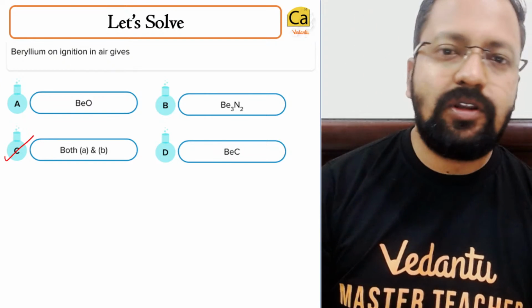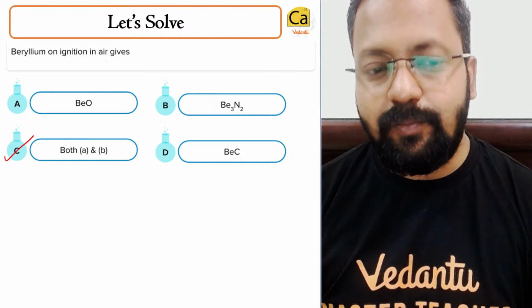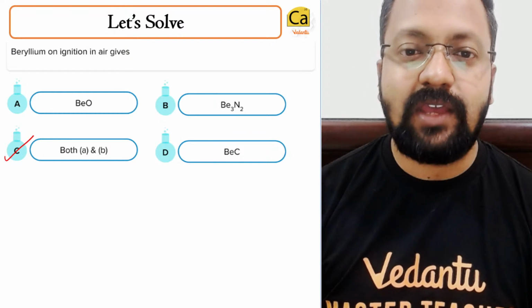Beryllium on ignition in air. Air contains oxygen and air contains nitrogen. Beryllium gives oxide. Beryllium also gives nitride.